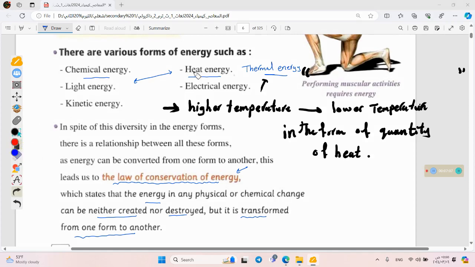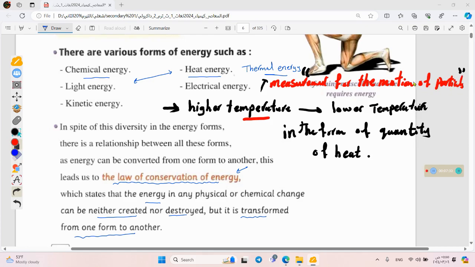Okay, so it's a measurement. The temperature is a measurement for the thermal energy, which is the motion or the movement of the particles.